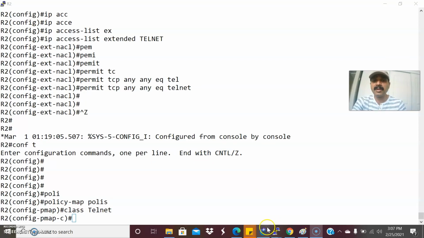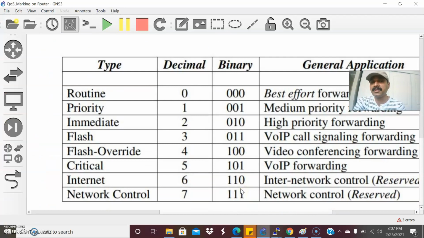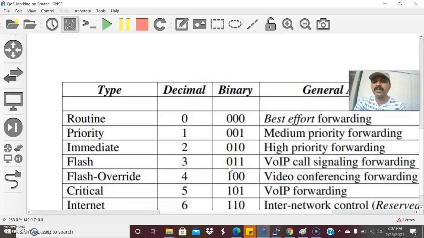Before the marking, I want to show you one thing. These are the types of marking. This we call a precedence marking. The first three bits we call the precedence marking. Each type of marking is designated for a specific application. If it is best effort forwarding, the type is routine; medium priority, the type is priority; high priority forwarding, the type is immediate. So these are specific forwarding types, and this we call precedence. So this is a precedence marking.